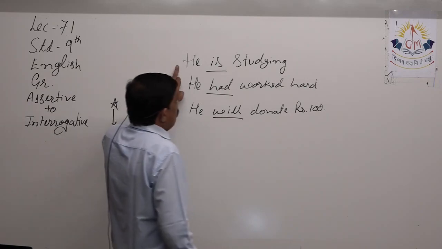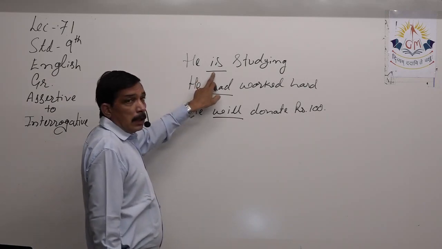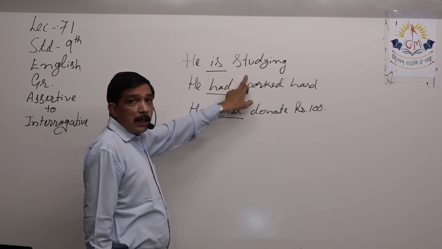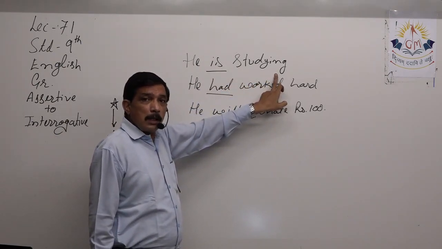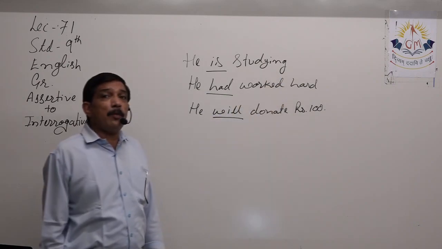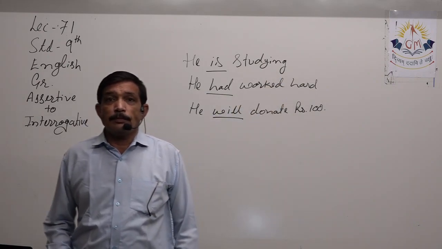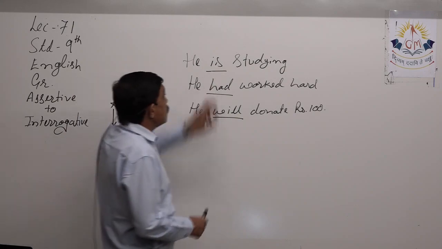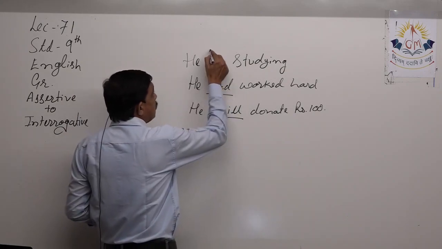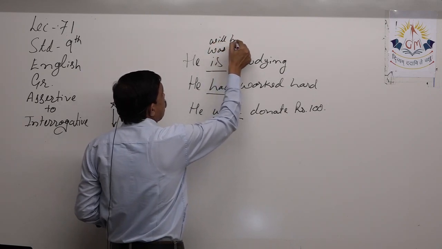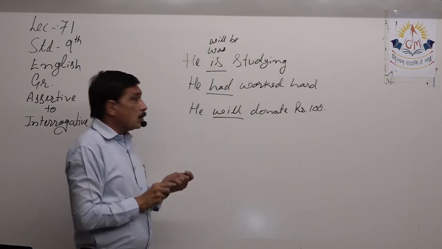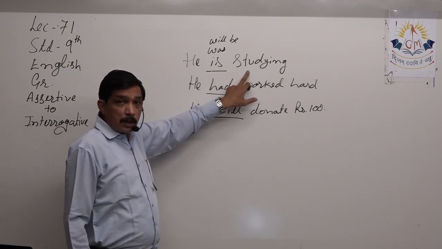So he is studying. If we say he is studying, then we already know ing, that is continuous. But continuous is in all three tenses. He is studying, he was studying, and he will be studying. So this is present continuous.